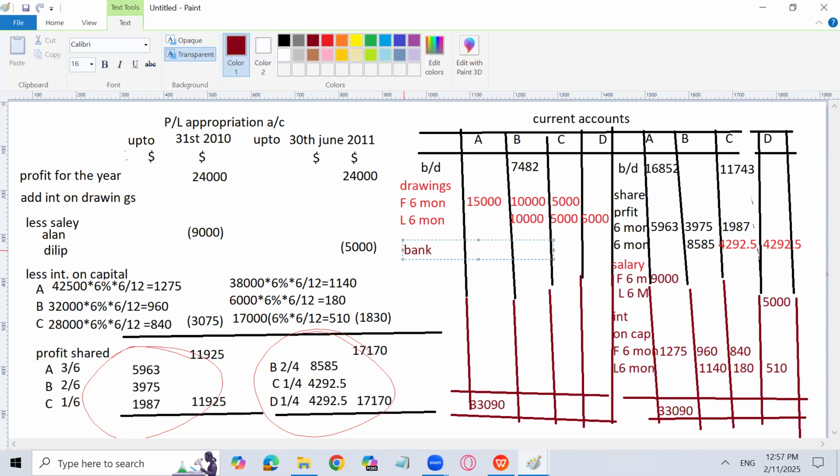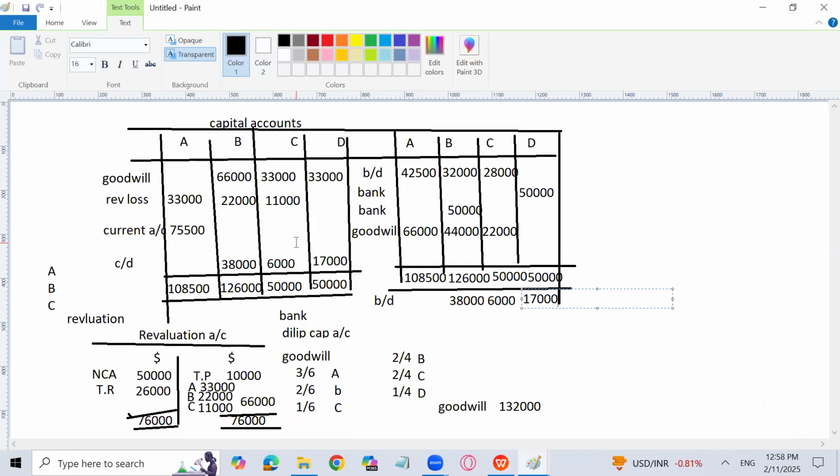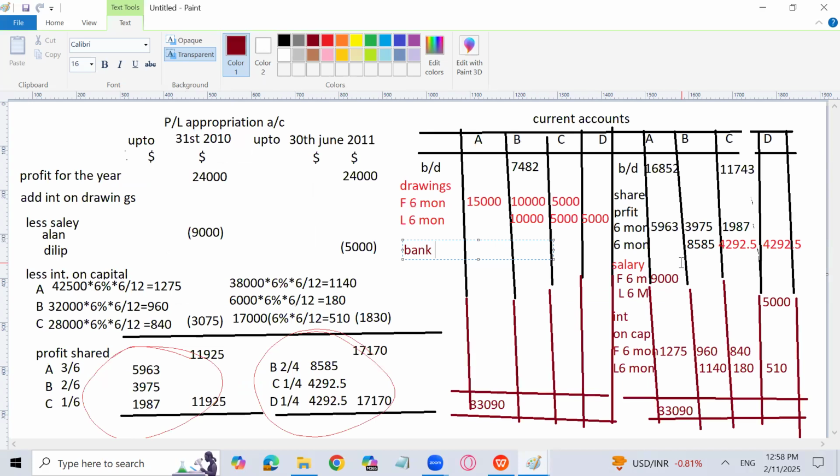That's the issue. That is the main issue of the question. Problem is this: we have never done that before. That unfortunately, the capital account of LN, which is the retiring partner, is not going to close with bank or loan. It is going to be closed with the name current account, because we have transferred whole amount in the current account. Like we have passed this entry actually. LN capital account debit, sorry, and LN current account credit. So LN capital we are debiting because of current, and LN current account is going to be credited because of LN capital account. So have we transferred that amount yet? No, we have not transferred that amount yet.